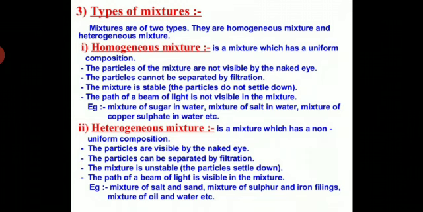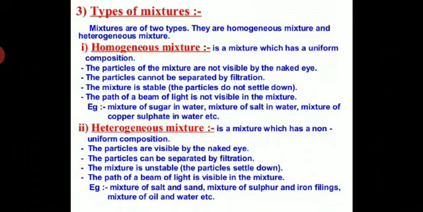So if we talk about a mixture of two miscible liquids, that is, liquids which mix into one another completely, it is also a homogeneous mixture. Miscible means liquids which mix into one another completely. For example, we mix water with alcohol. When we mix water with alcohol, we get a homogeneous mixture. And student, air is also a homogeneous mixture.